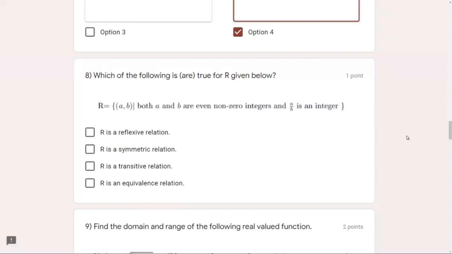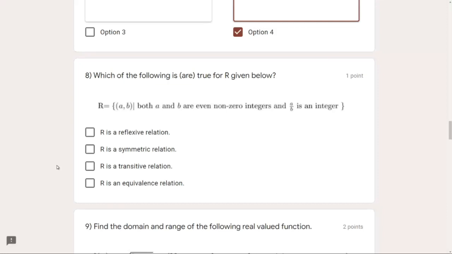Reflexive relations are those relations in which if I write the values of A and B to be the same thing, like if I say 1 and 1, I'll ask myself a question: under the given condition in this relation, can I map 1 with 1?